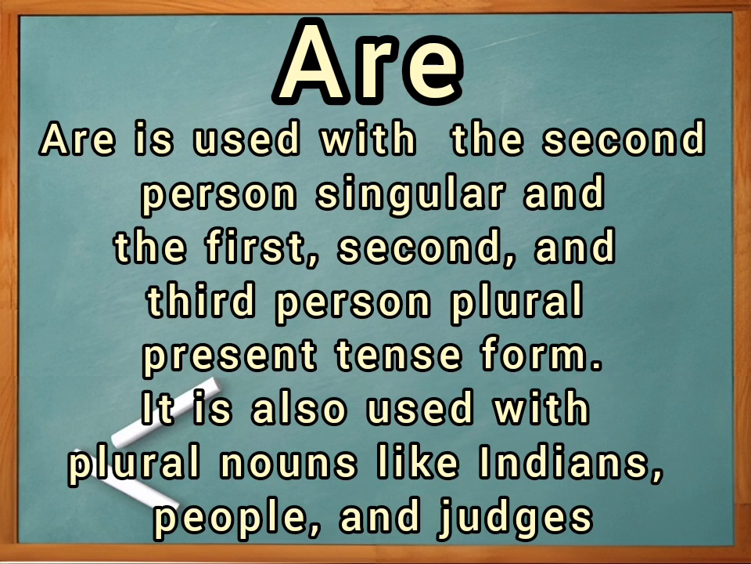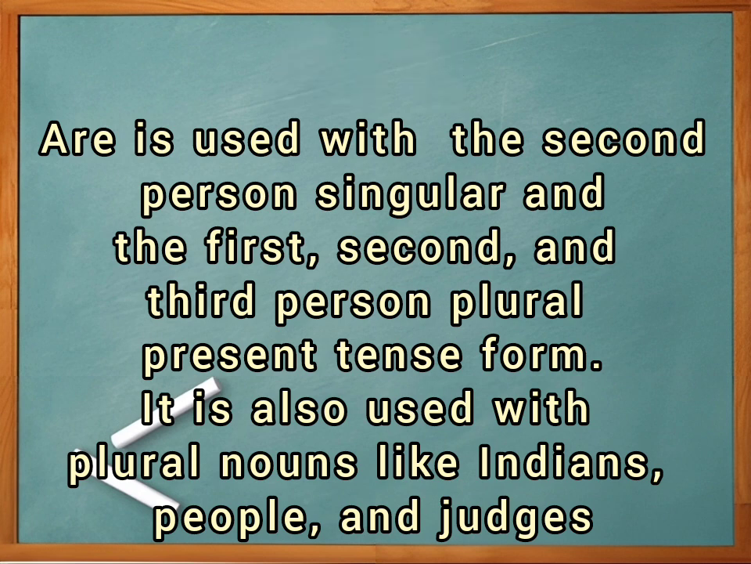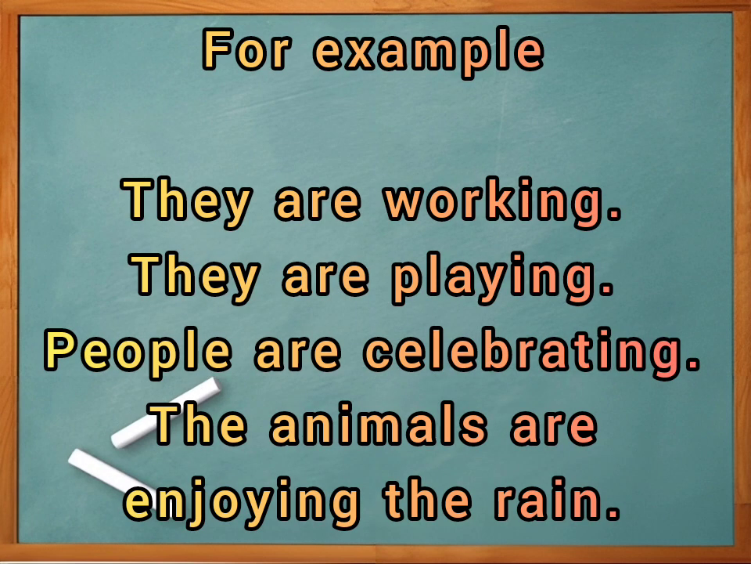Are is used with the second person singular and the first, second and third person plural present tense form. It is also used with plural nouns like Indians, people and judges. For example, they are working, they are playing, people are celebrating, the animals are enjoying the rain.